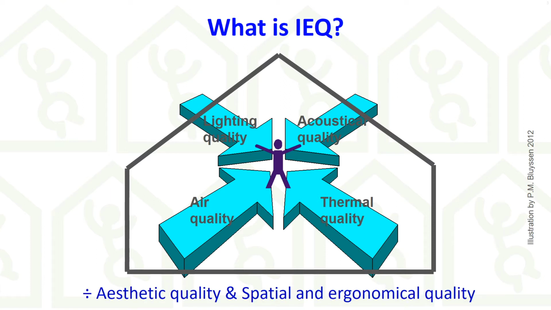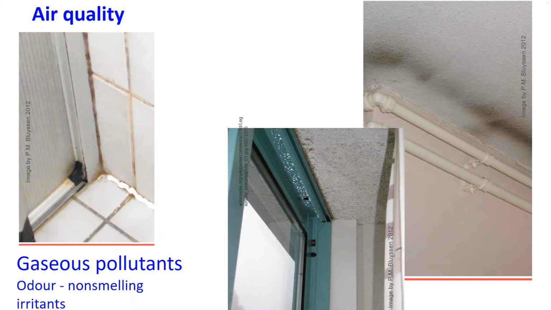Although aesthetic quality and spatial and ergonomical quality are also part of the indoor environment, in fact, historically these factors received the most attention when designing a building, this course merely focuses on the environmental factors without downgrading the dimensions and aesthetics of shapes and spaces. I will quickly go through them to show you what each of them comprises. Let's start with indoor air quality.